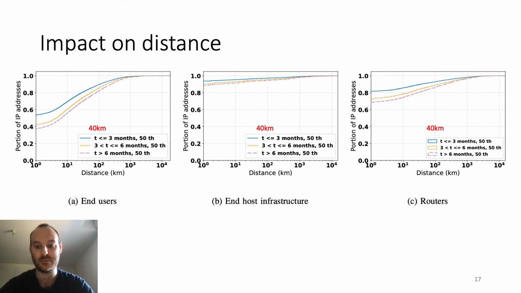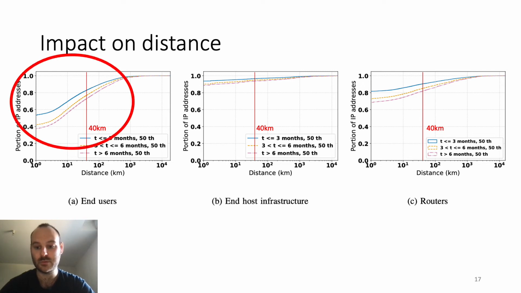From the distance difference perspective, we also see significant changes depending on the type of IP addresses. First, please consider that 40 kilometers corresponds to a metropolitan change. We can see that the end user moves the most, where up to 20% of the addresses move more than 40 kilometers for snapshots less than 3 months apart. Interestingly, end host infrastructure moves less than routers. The second lesson is that IP addresses can vary significantly in terms of geographic distance. It's particularly true for end user IP addresses.